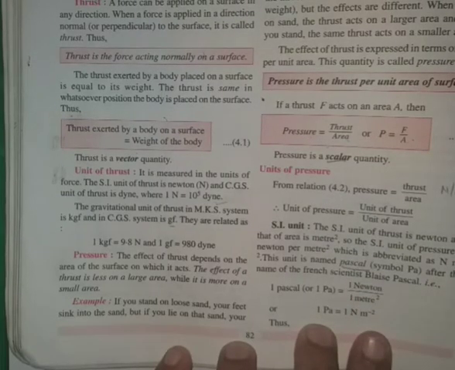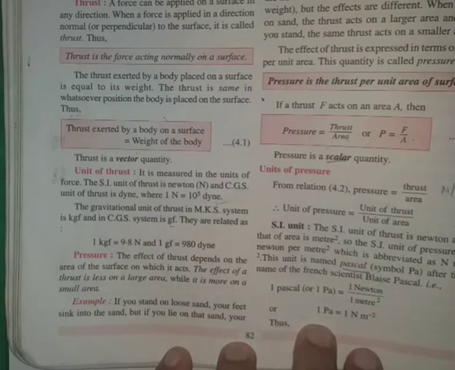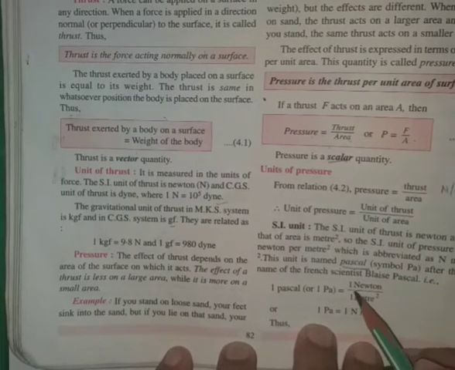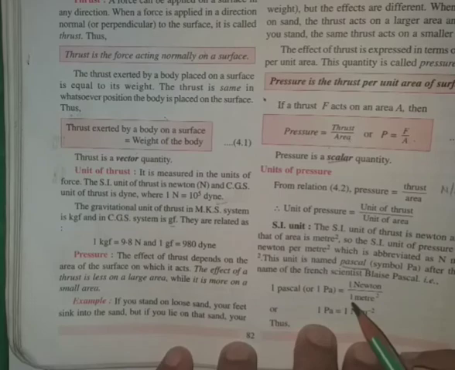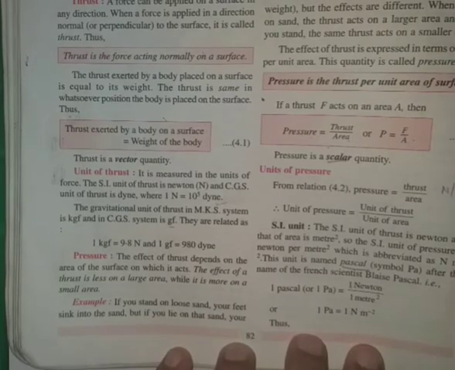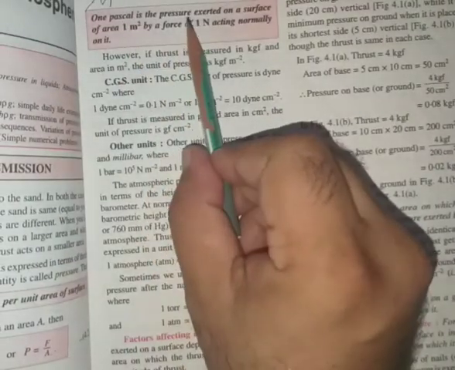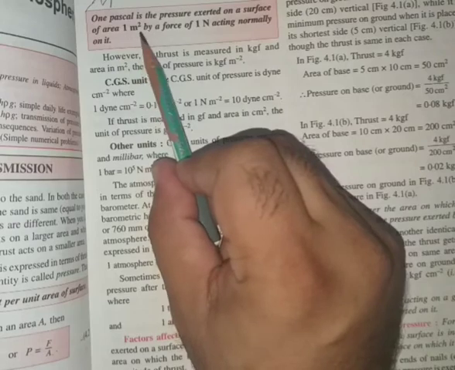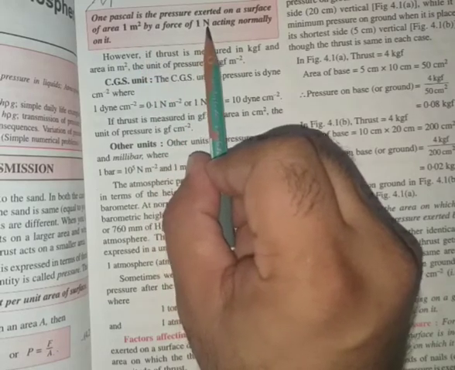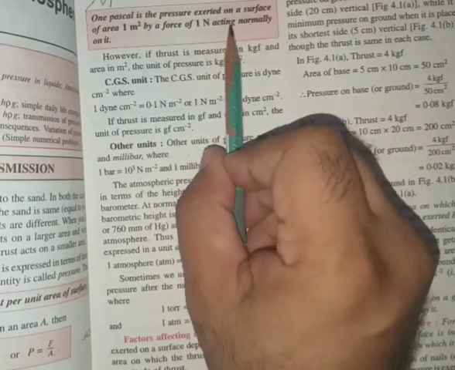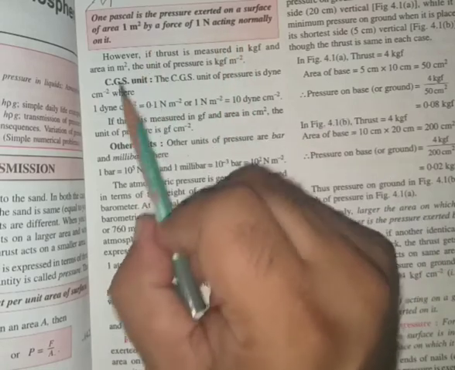Now what is 1 Pascal? We have to define this 1 Pascal. So 1 Pascal is when a force of 1 Newton acts on an area of 1 meter square. Now its definition: 1 Pascal is the pressure exerted on a surface of area 1 meter square by a force of 1 Newton, and that is not just any force, that is the normal force, which is called the thrust, acting normally on it.